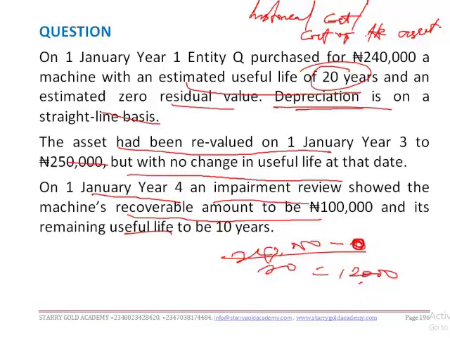Are we together? Now the asset has been revalued on 1st January year 3, that is after 2 years from acquisition of the asset, to 250,000, but with no change in the useful life as at that date.